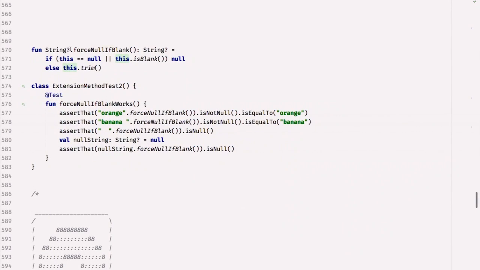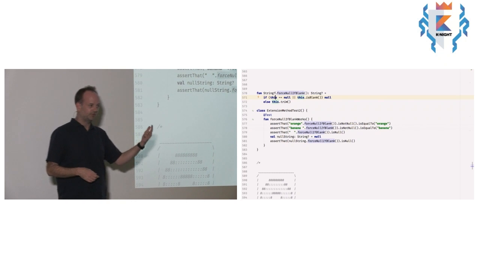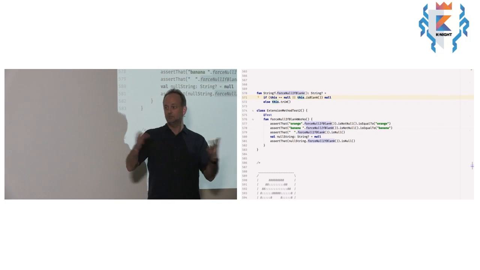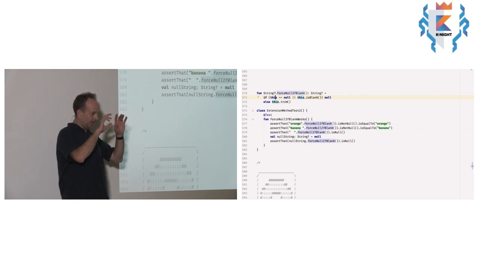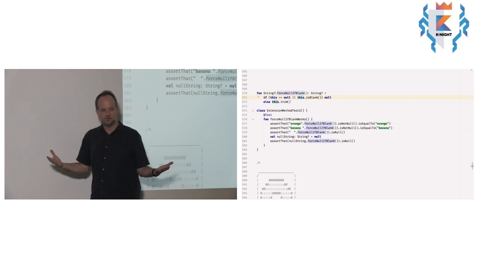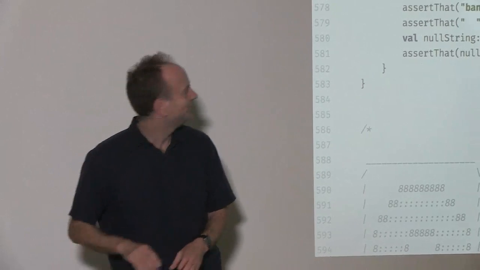But the great thing that I really love about extension methods is I can define them on the nullable version of the type as well. This one here is defined on string, but it's also defined on nullable strings, on strings that are null. I created this because I was using Spring again, passing query parameters to me. If you don't pass the query parameter, Spring decides to give you null. If you pass a query parameter but it's an empty string, which many libraries actually choose to do for you, then you get an empty string. And I don't care, right? If somebody's passed me an empty string, I can't read that. I think that says 10 minutes. Right, okay. That's good.